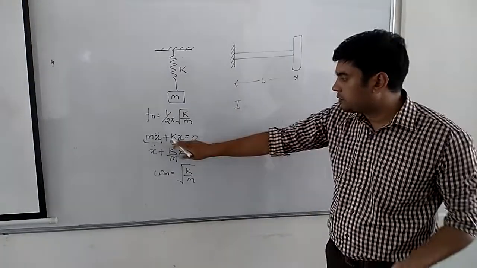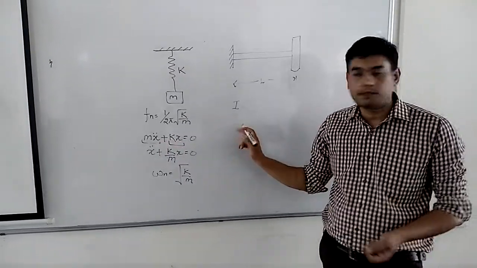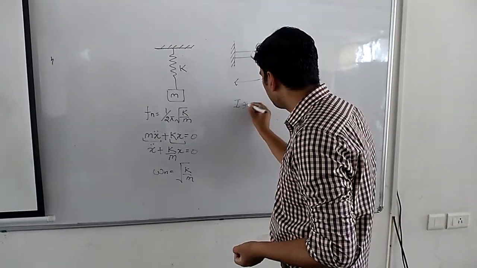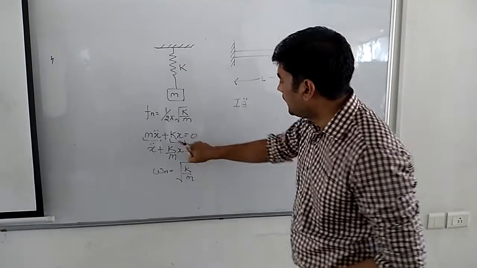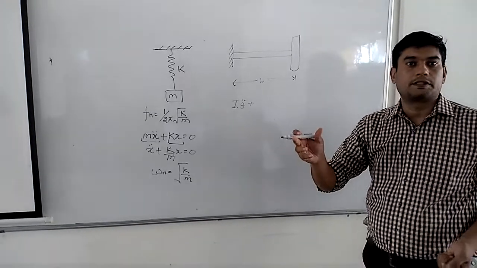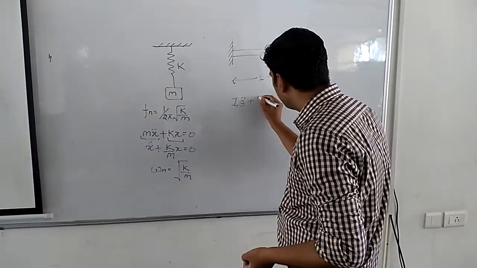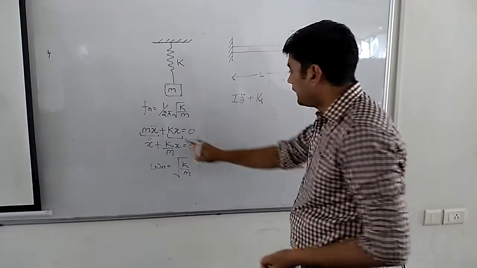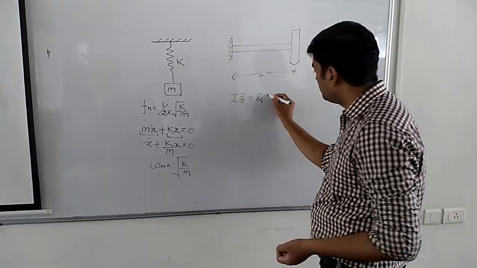What about this acceleration? This acceleration will be replaced by the angular acceleration. Now k will be your torsional stiffness, so it will be represented by kt, torsional, and displacement will be replaced by theta.